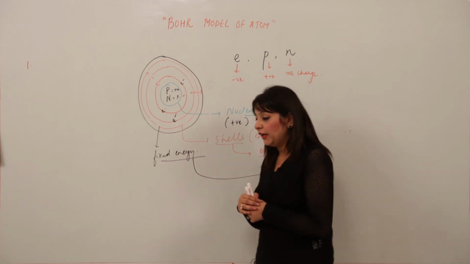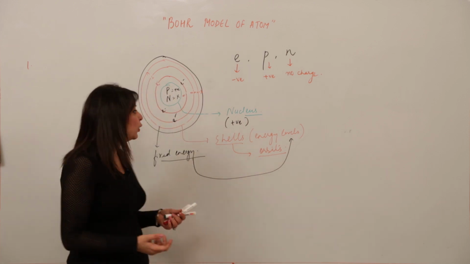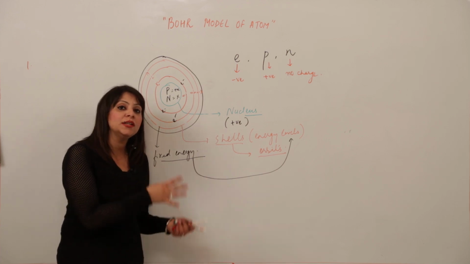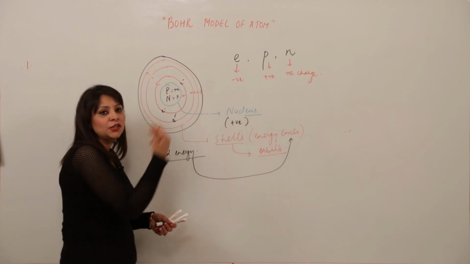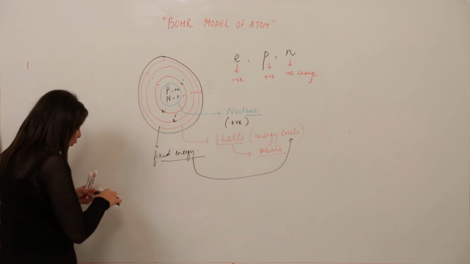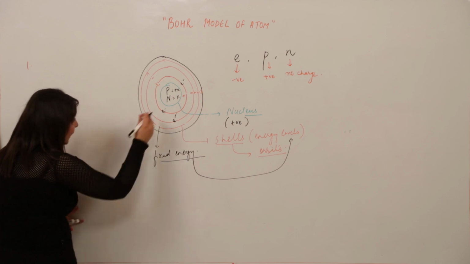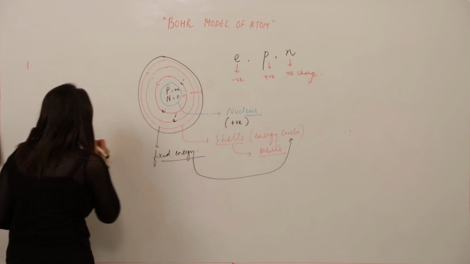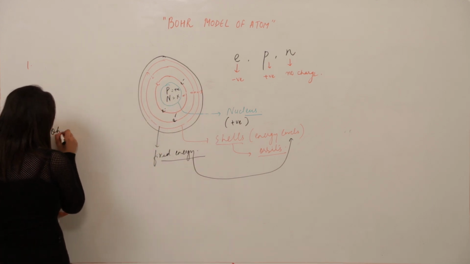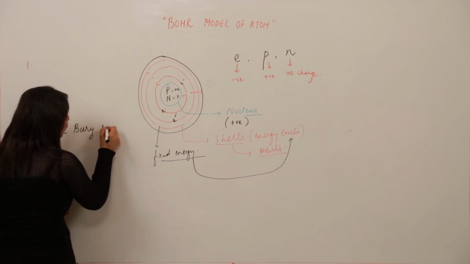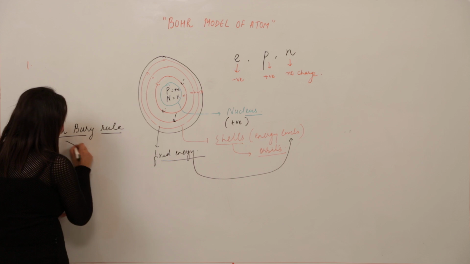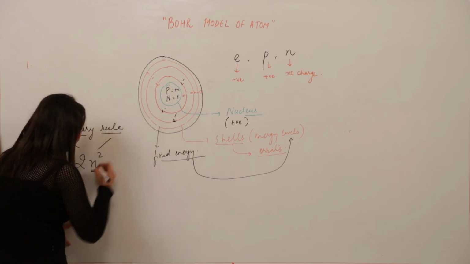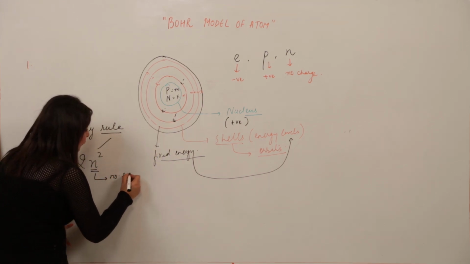And coming to the next point, it must be striking in our mind how many electrons we can put in the K shell, how many electrons can be in the L shell, why can't we put all the electrons in a single shell, what is the need of so many shells? So, how did Bohr resolve it? He said that the electrons are present in the orbits, it's right, but the electrons are filled in the orbits by following the Bohr-Bury rule. What was that? It was 2n square, right? What is n? As I told you, n corresponds to the number of the shell.